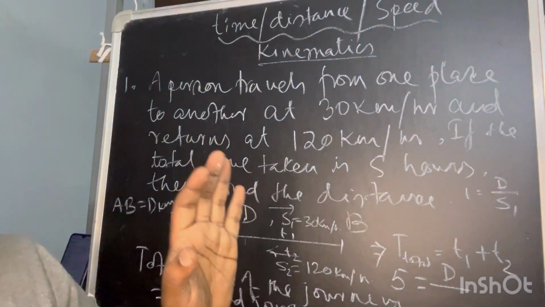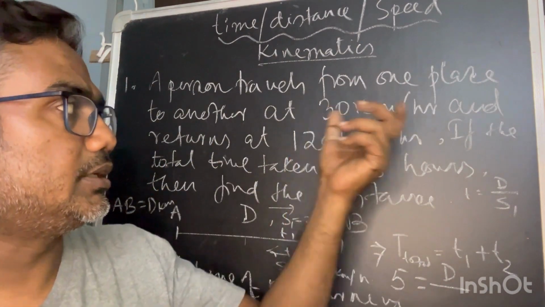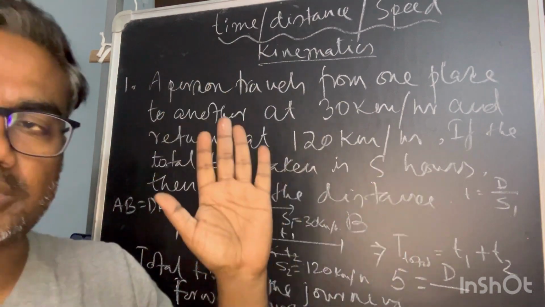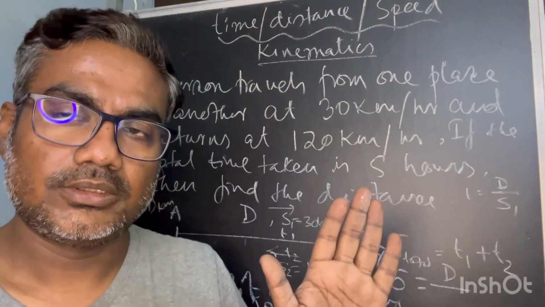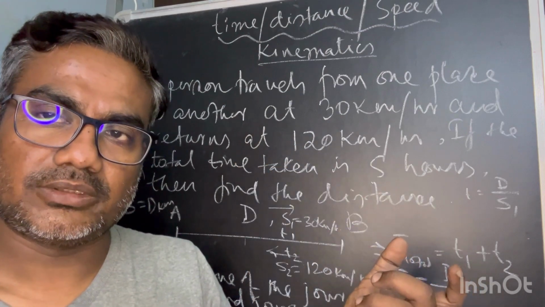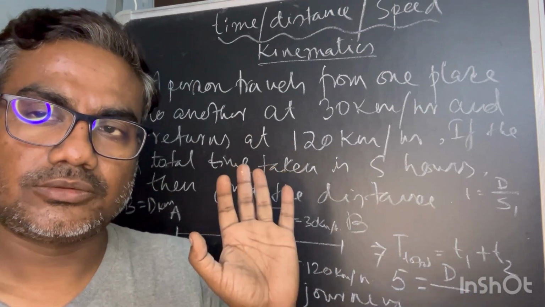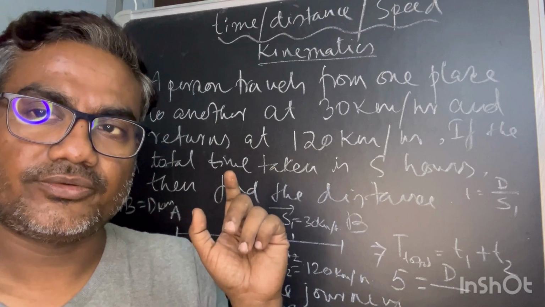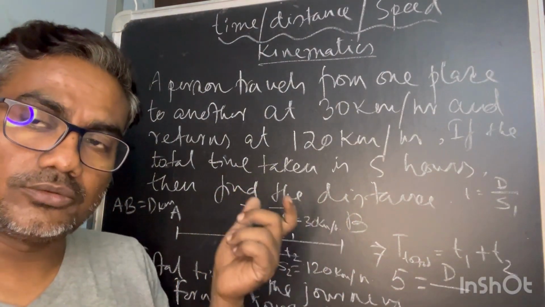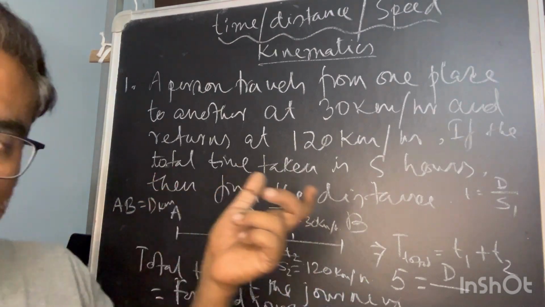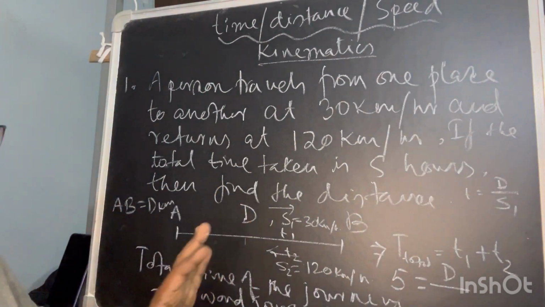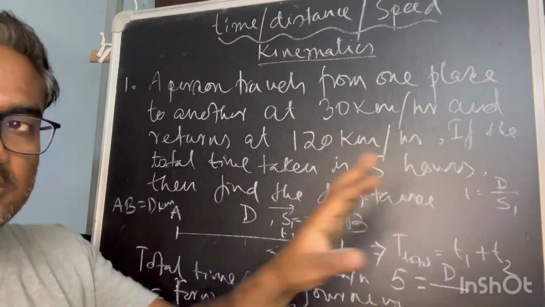This is your first task when you get a problem in your hand: convert everything into the same unit. If you do it at first, there will be no chance of doing it wrong. Don't try to do it in between the calculation. Do it at your first instance.